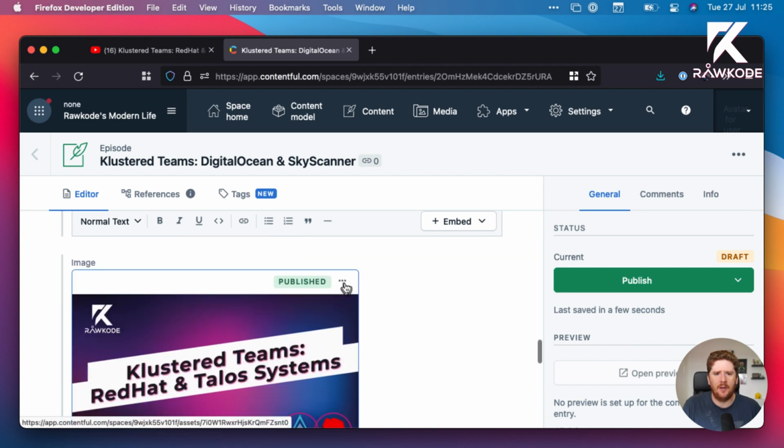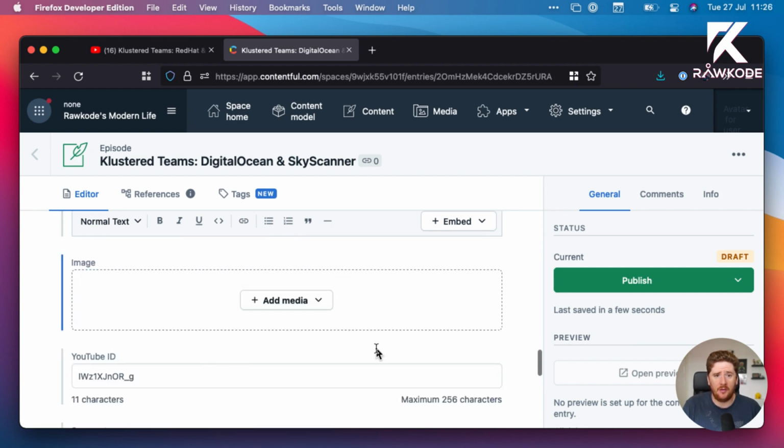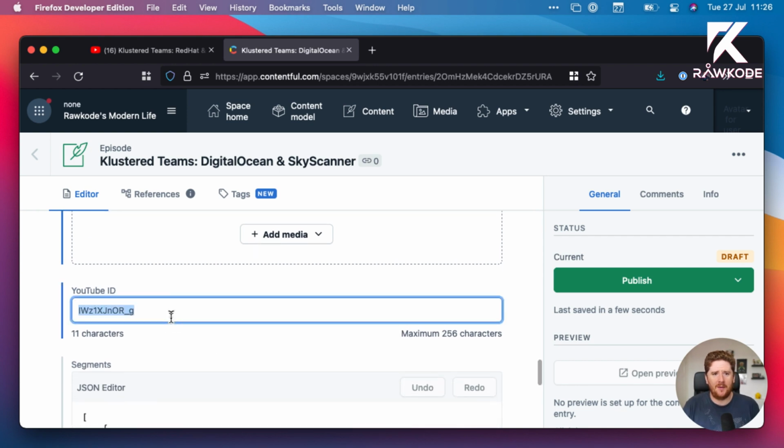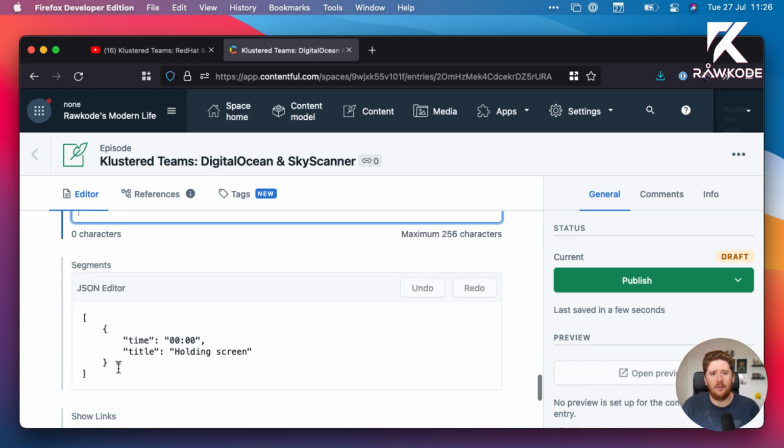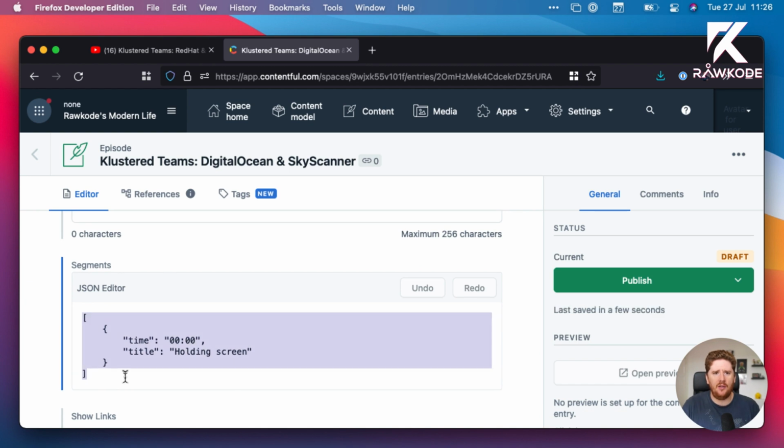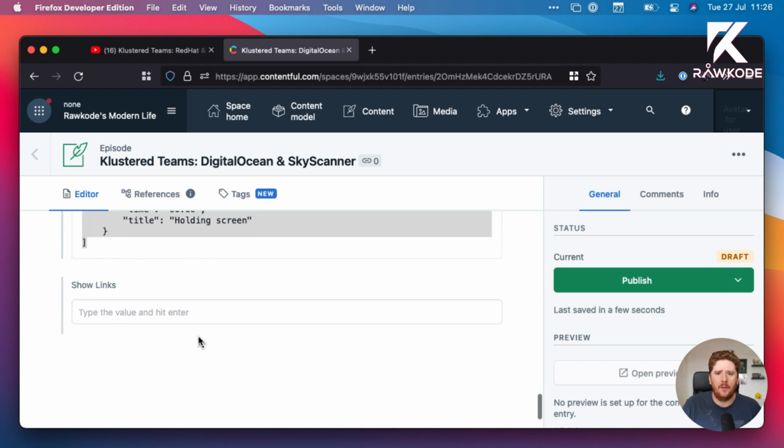We scroll down. Now, we don't want to use this image, so we'll remove it. We don't want to overwrite an existing YouTube video, so we'll remove it. And we have a JSON editor here that just puts on the first time segment for the video. We have no links.